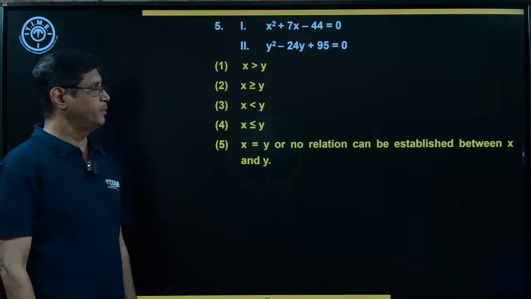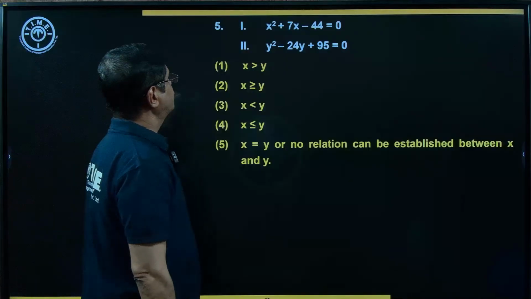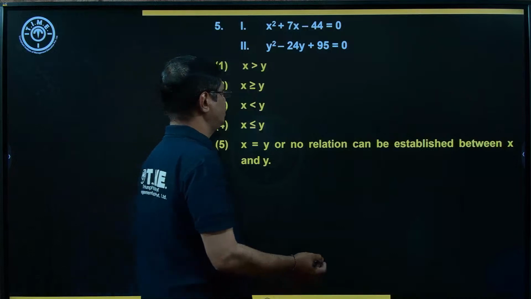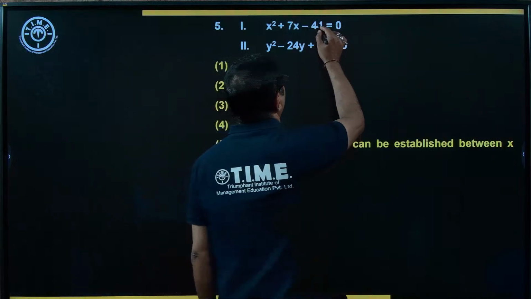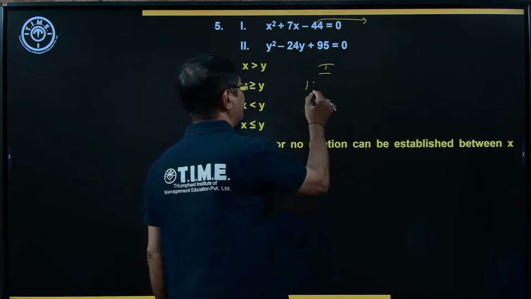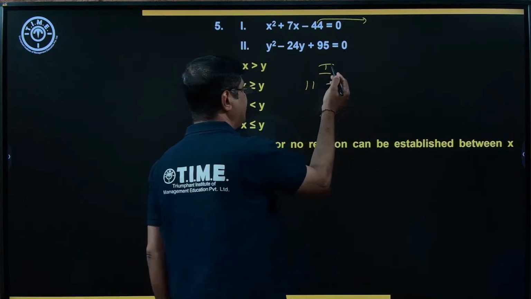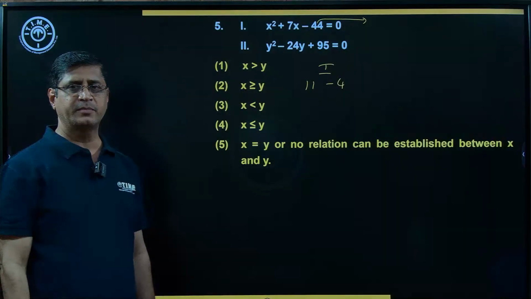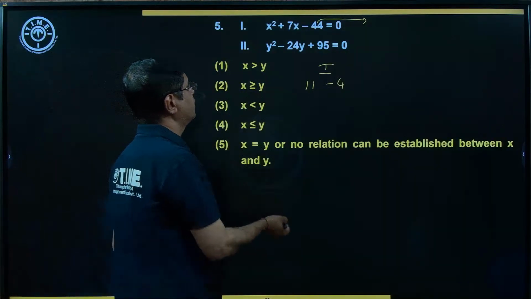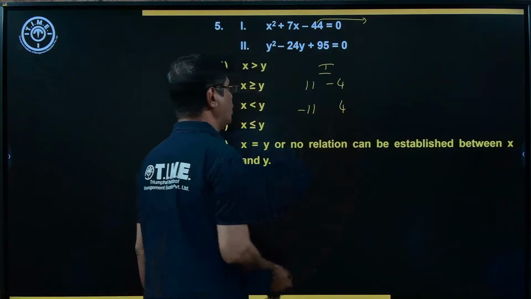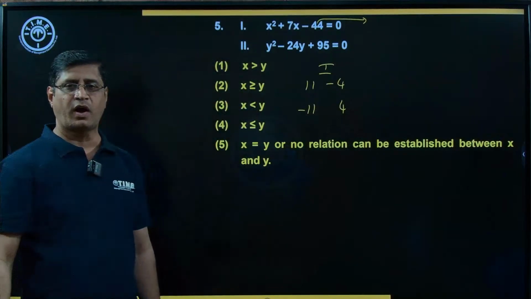Next, question number 5. X square plus 7x minus 44 is equal to 0. Here I am expressing 44 as 4 into 11. So what is the result here? 11 minus 4 is equal to 7, and the product is equal to minus 44. Now the roots are minus 11 and positive 4.